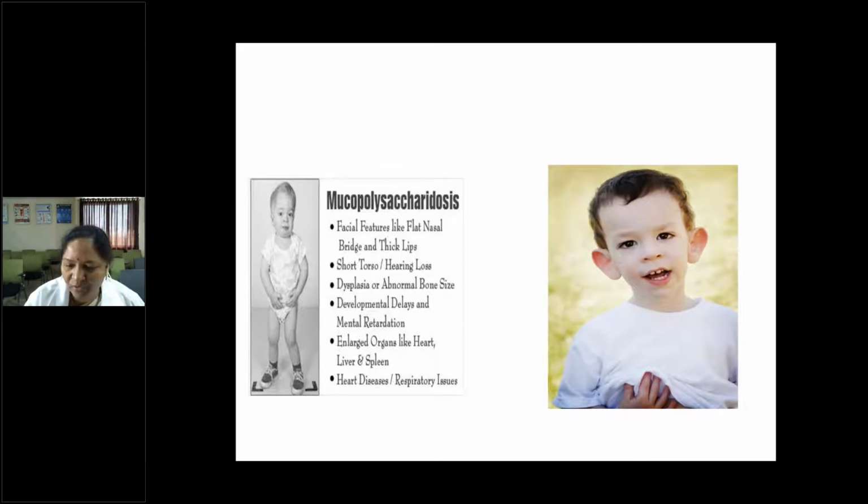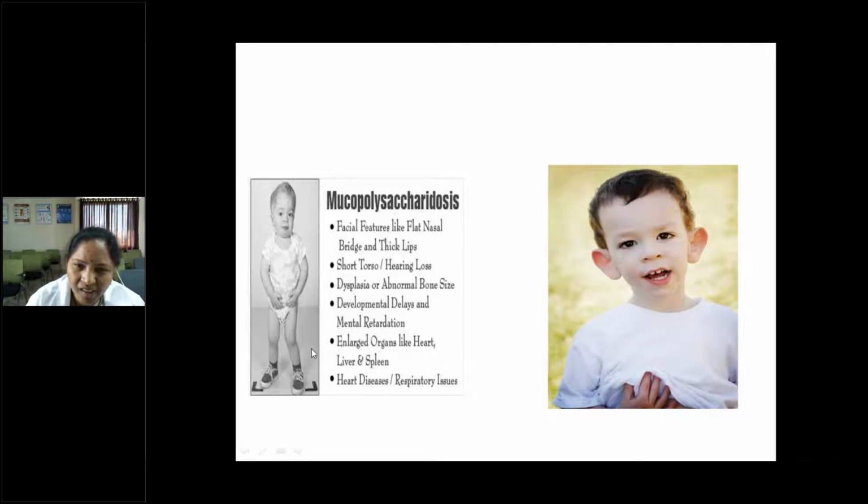Here in MPS, we can go for the bone survey also, X-rays of the hand and the spine. Hand X-ray, what are the features that will be there in radiology? Radiological features of MPS, I dealt with in the previous class. Simple, before going for costly enzyme assays for MPS, you can go with X-ray hand and X-ray spine. We can diagnose. What are the radiological features?